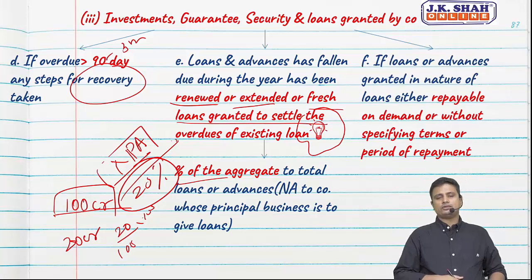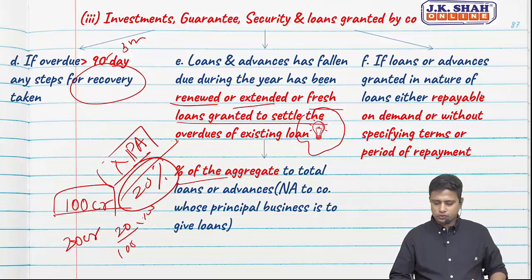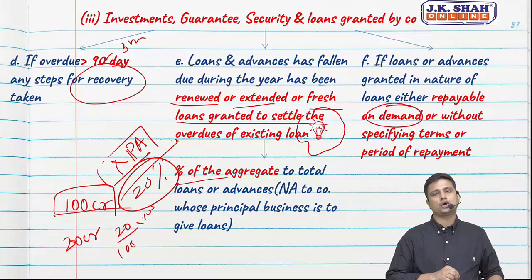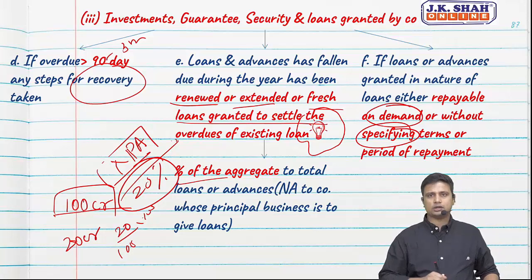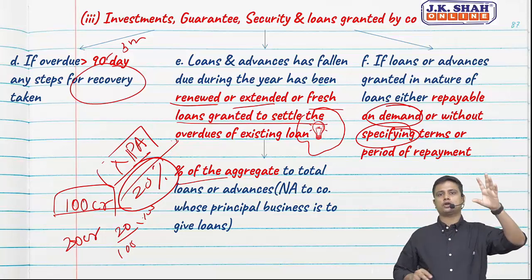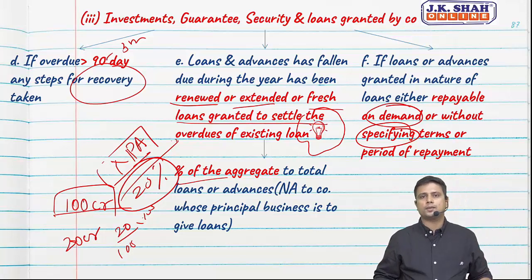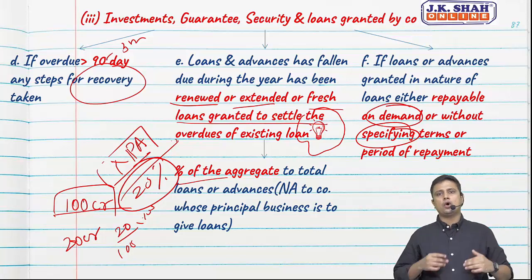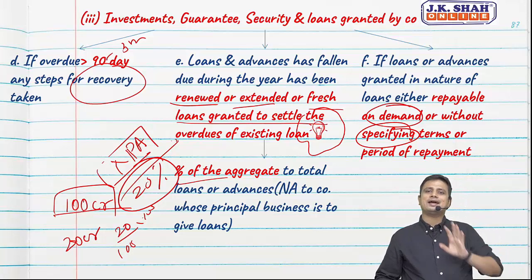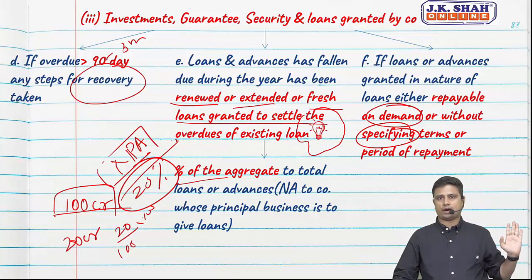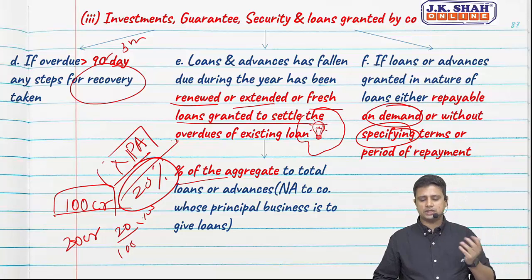Lastly, if the loans are granted in the nature of loans either repayable on demand or without specifying the terms or period. So we have granted a loan to someone and we say whenever we ask for it, you need to return the money. That is repayable on demand. Or we have granted someone a loan and no period has been specified.